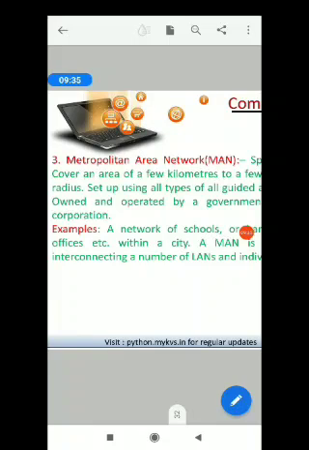All types of communication media, whether it is guided or unguided, are used to set up a MAN. A MAN is typically owned and operated by a single entity, such as a government body or a large corporation, such as BSNL. A good example of MAN is the interconnected offices of a multinational company or cable television network available in the whole city.